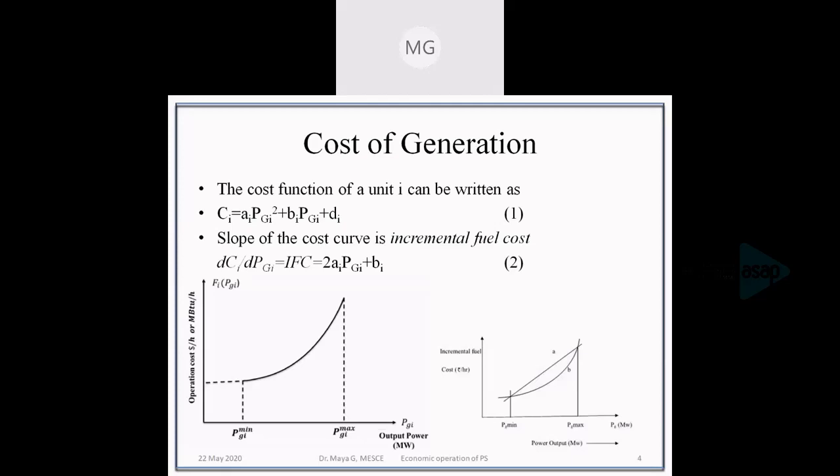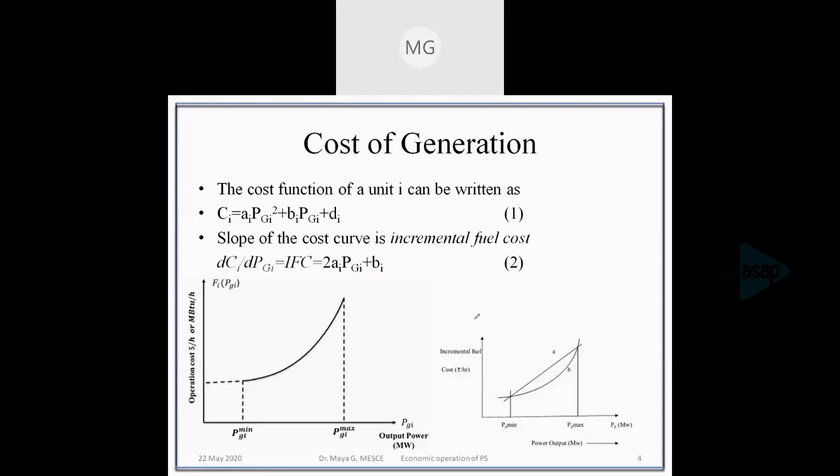We can draw the cost curve. Approximately, the cost curve can be shown by this figure. This figure shows the cost curve. So it can be almost approximated as a parabolic equation, which is given by equation number 1. That is the cost of a particular unit depending on the generation of that particular unit.